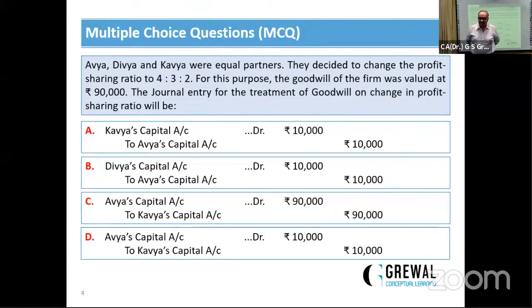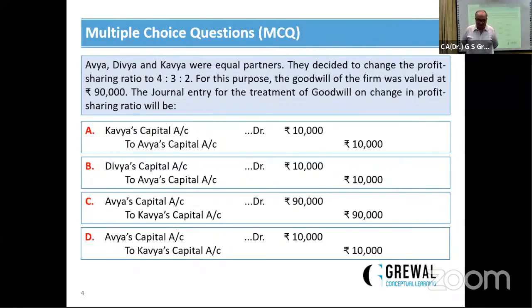In this case, previously 3 partners are sharing equally. Now they decide to share 4:3:2. In this case, there is no gain, no loss for Divya. Previously, she is getting 1/3 share, and now in future, she will also get the 1/3 share, 3/9. It means she is neither a gaining partner nor a sacrificing partner.